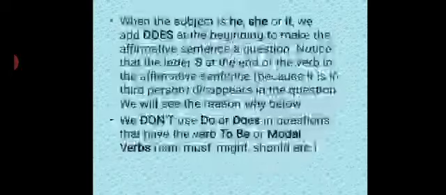You will see the reason why below. We don't use do or does in questions that have the verb to be or modal verbs like can, must, might, should, etc. When we have modal verbs in the sentence, we don't use do or does.